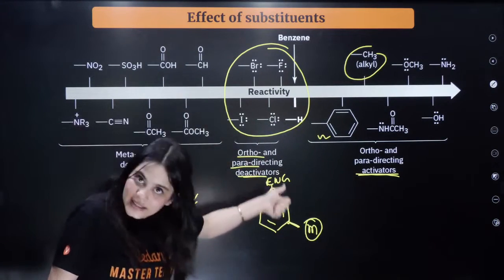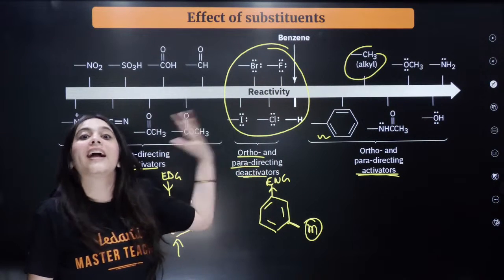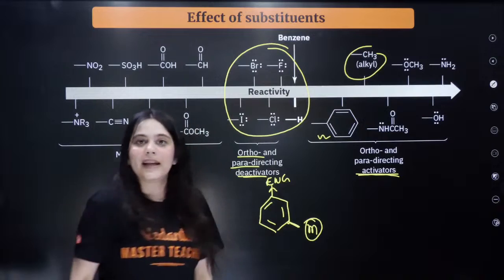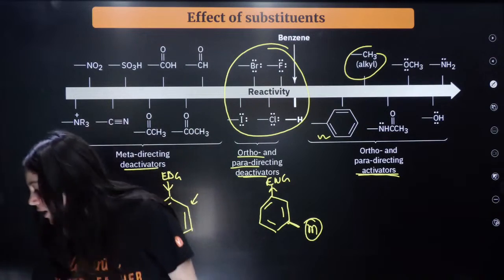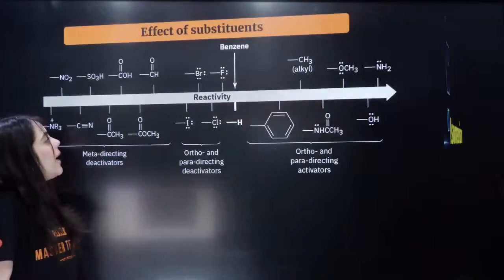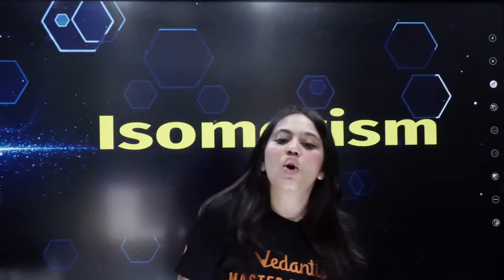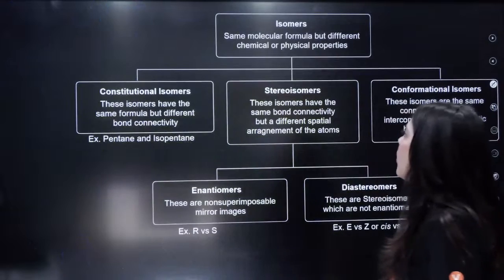Which are decreasing electron density in the ring. They are deactivators, but they show ortho and para-directing effects. Understood this thing? Shall I move forward now? Shall I move forward to the next topic, which is your isomerism? Again, a very, very important topic.